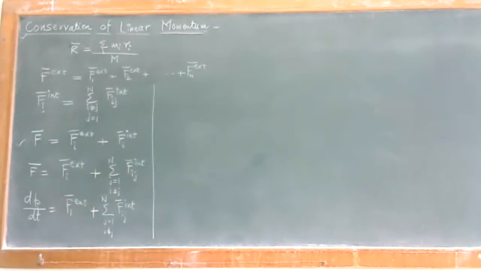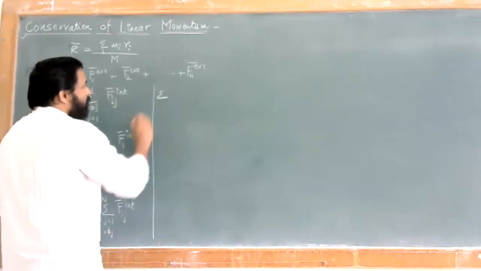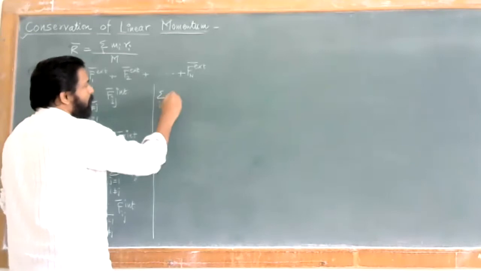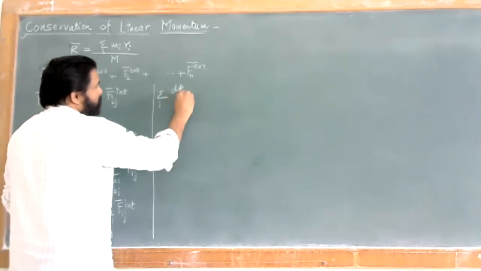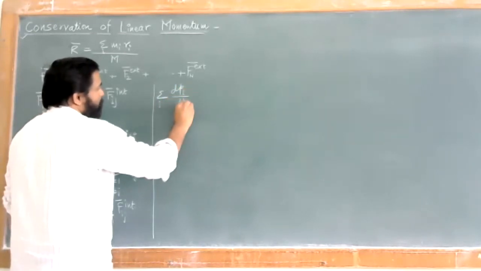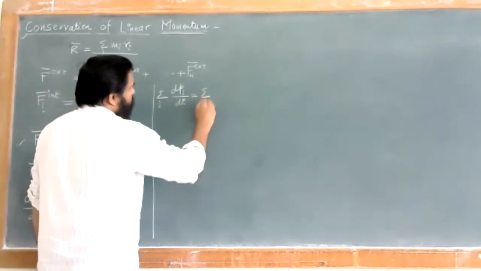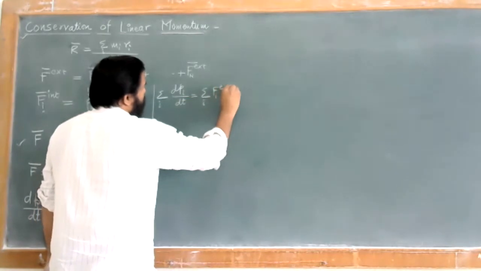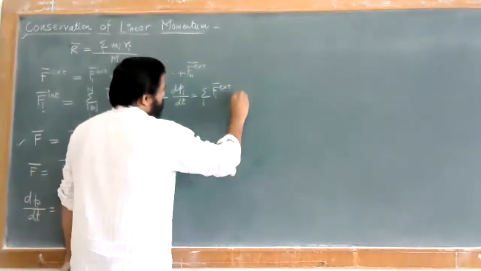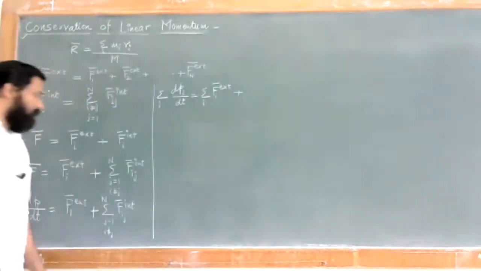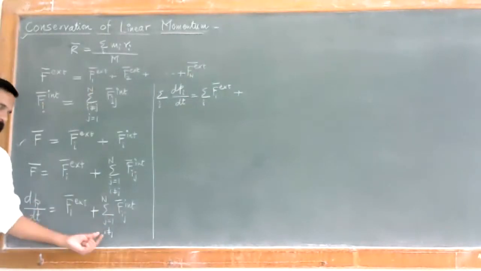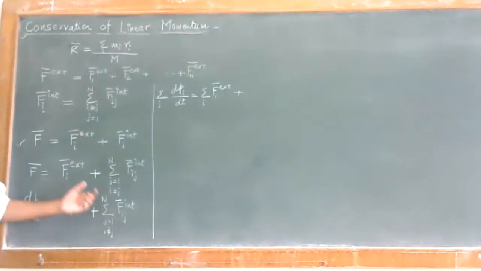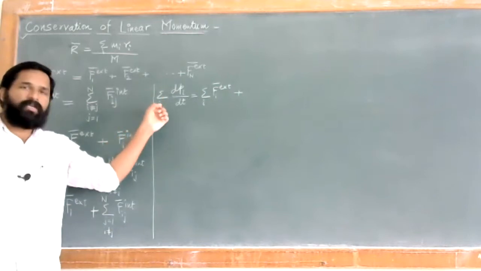Now we will have to sum up these conditions. Whatever momentum we have written, we have to sum it up over i. So I can write it as summation over i of dpi by dt, which is equal to summation over i of Fi external plus, now look at this condition, it already has summation over j. We will have to sum it up over i as well.